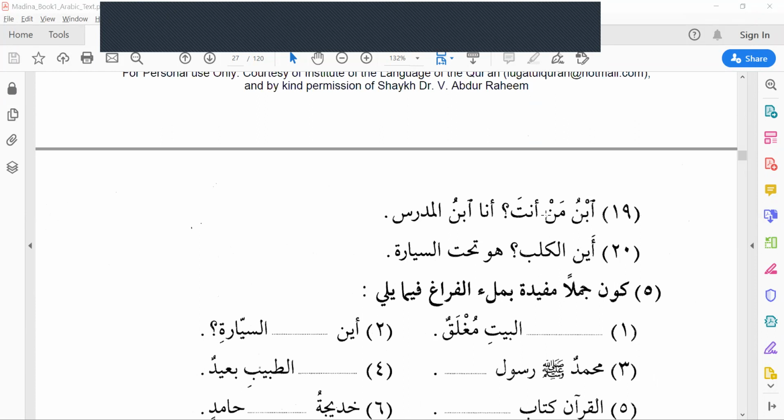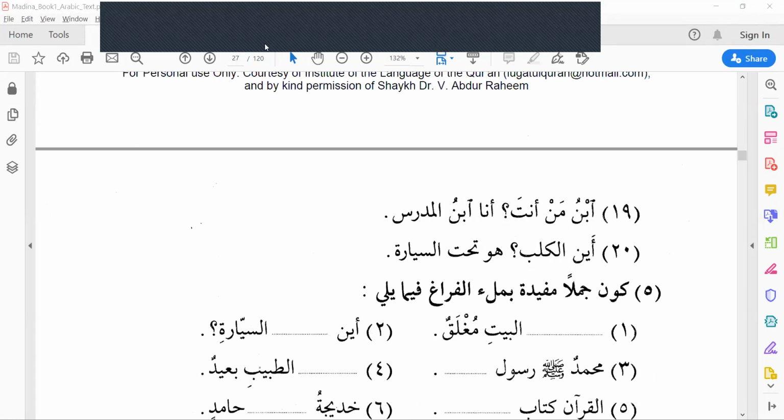Then Ibnu man anta. Whose son are you? Ana ibnul mudarrisi. I am teacher's son. Ibnu man anta. Whose son are you? Ana ibnul mudarrisi. I am teacher's son. And the last one, Ainal kalbu.